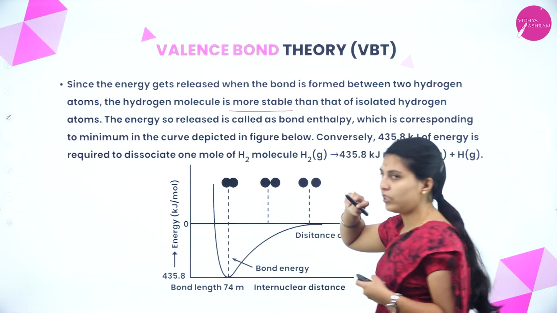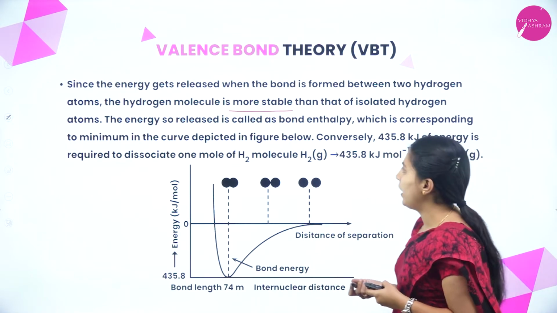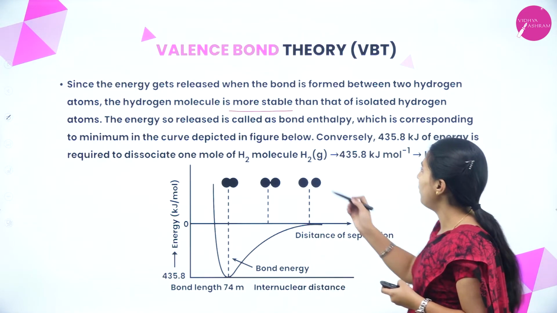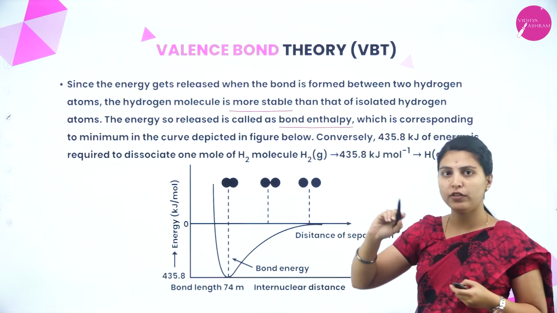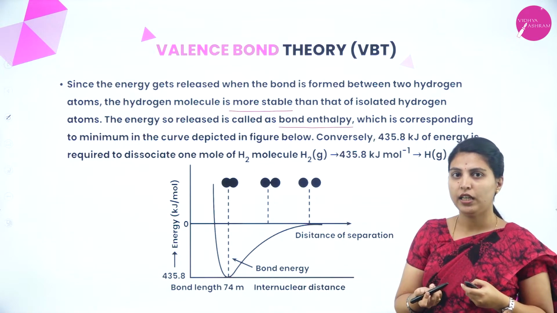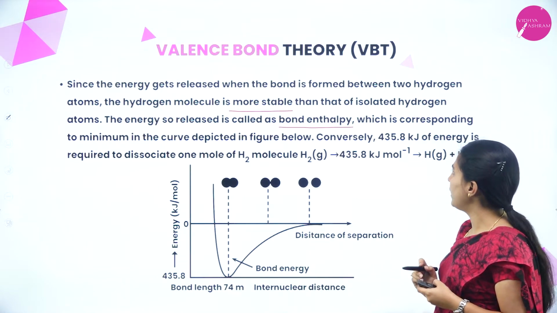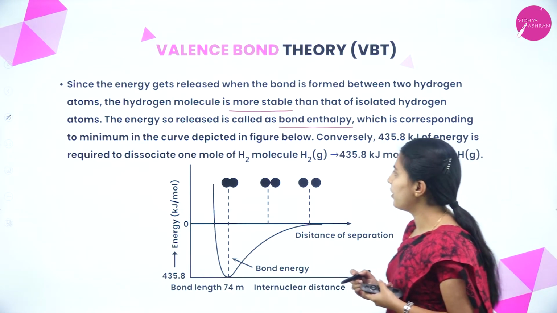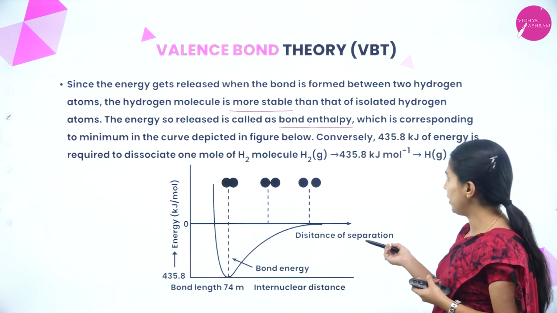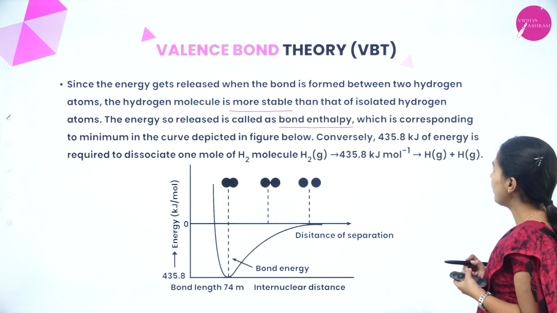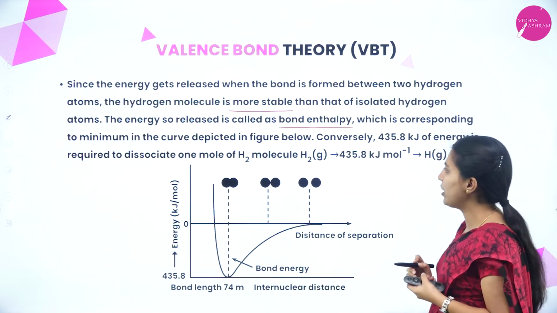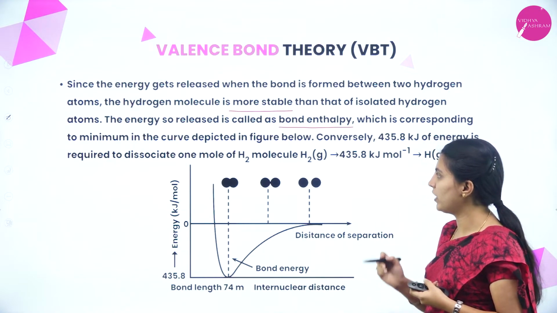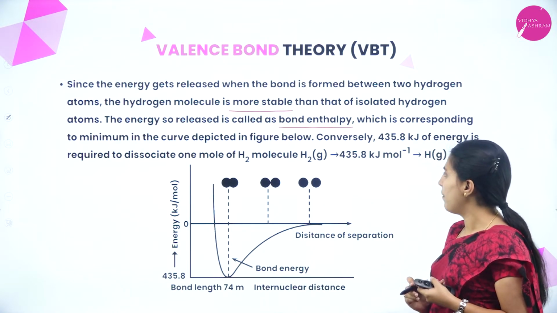Why will it acquire this to become a stable molecule? And the energy so released is called bond enthalpy. During the bond formation, the energy will be released. That energy will be called bond enthalpy. Enthalpy is nothing but energy, which corresponds to the minimum of the curve depicted in the figure below. Conversely, 435 kilojoule of energy is required to dissociate 1 mole of hydrogen molecules.